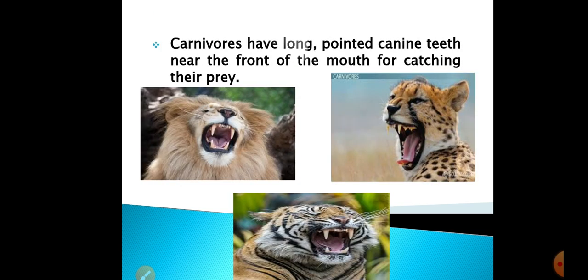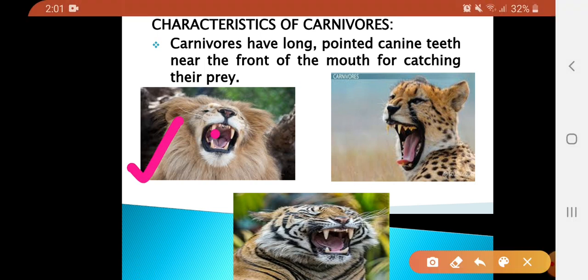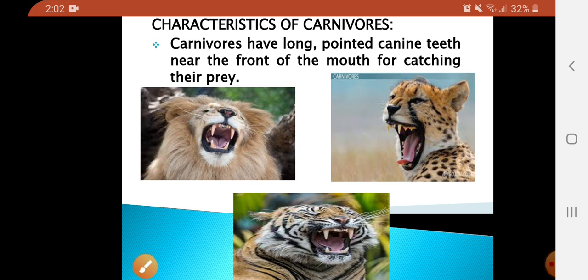Now there are some characteristics of the carnivores. The first one is that they have very sharp pointed canine teeth. Now why do they have those sharp pointed canine teeth? So they can tear the larger pieces of the meat in a very quick time. You can see here the picture of a lion and its pointed canine teeth. It's a picture of a cheetah. You can see its pointed canine teeth. And this is the picture of a tiger having its front sharp pointed canine teeth. So these all carnivores have very sharp canine teeth for tearing the meat.